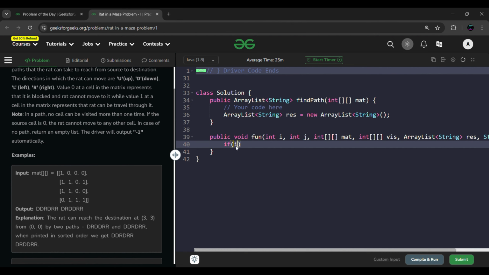So if i is equal to mat.length and along with this, j is equal to mat[0].length, that is the column, right? Minus 1, because it's index based, right? So -1, and this is also -1.